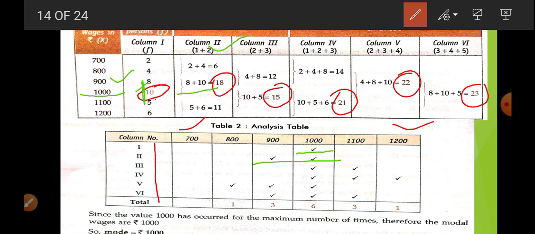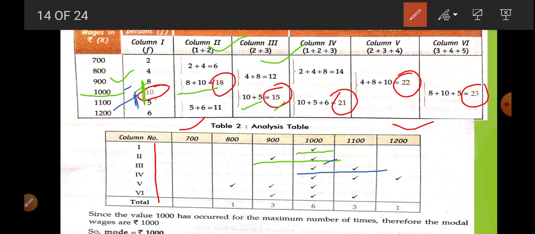Okay, now come to column third. 15 is the highest number, the sum total of 10 plus 5. In front of 10 plus 5 there are two values, 1000 and 1100. So we put the marks in front of 1000 and 1100.